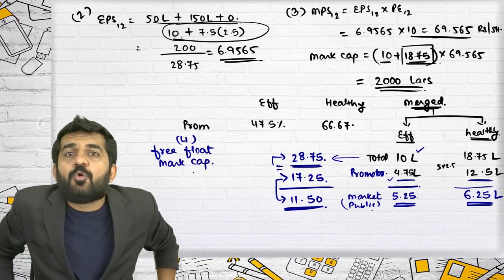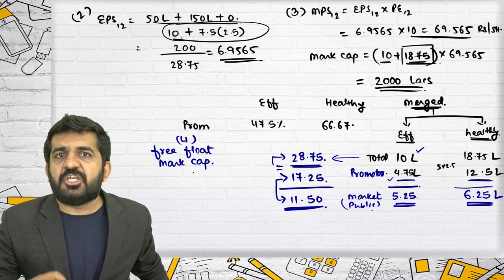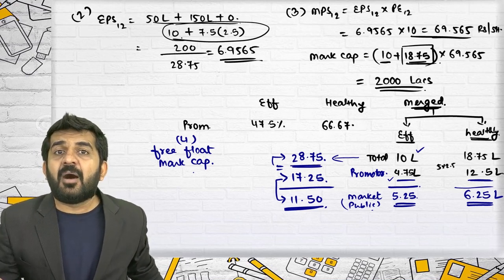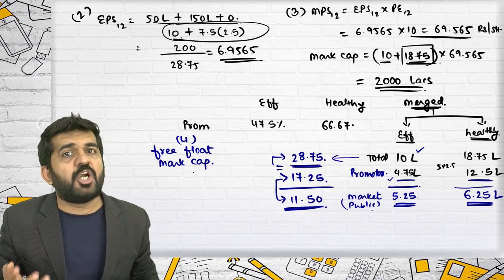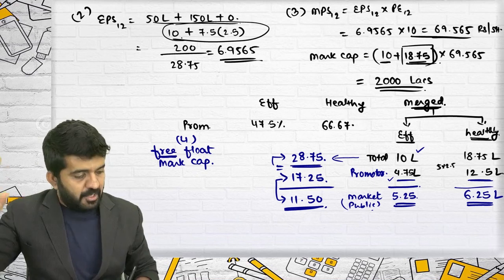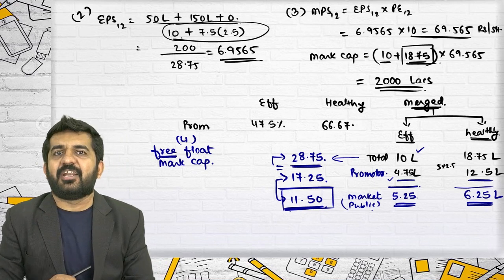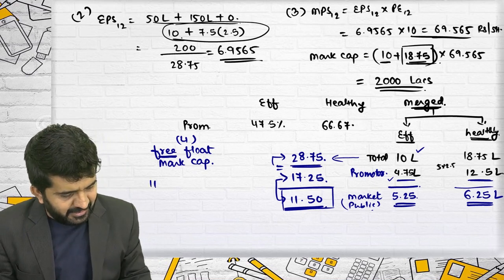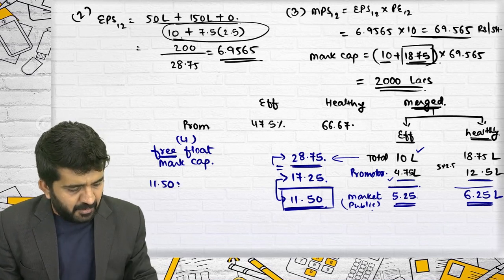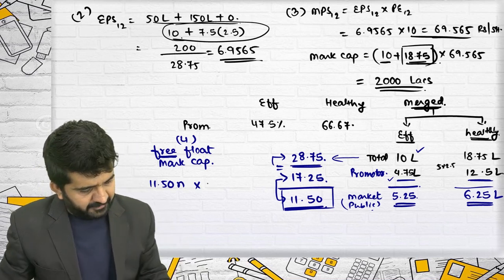It is the market capitalization which can change easily, which is tradable in the market, which is with the general public and not with promoters, which can be freely traded in the market. Only these shares in the new company can be freely traded in the market. That is, 11.50 lakh shares can only be traded in the market. Is it correct? Multiplied by market price per share,